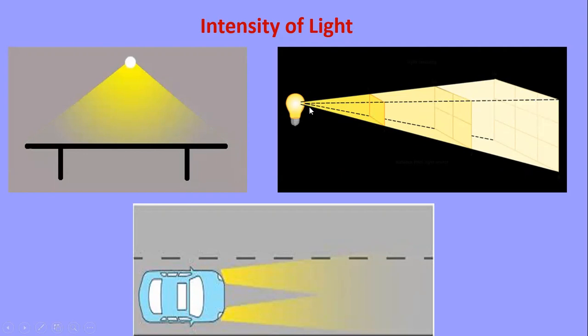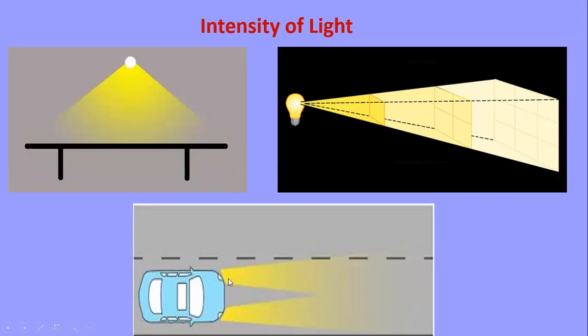So understand the intensity when you are near the source. This is the source. The thing from where the light comes is called the source of light. When you are near the source, it's more. When you are away, it's less.